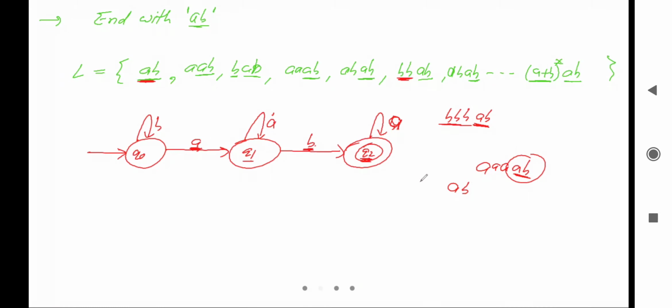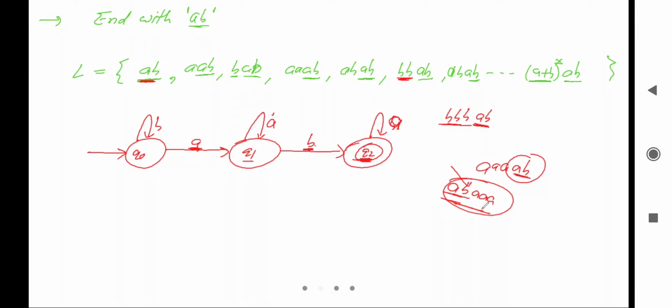Firstly we'll read A from this one, after that we'll read B from this one. So we'll read AB and we are going to state Q2. After this one we can read multiple A's. If we are reading multiple A, we'll go to the final state. Final state is Q2 and it will accept this string, and this string doesn't belong to the language, right?